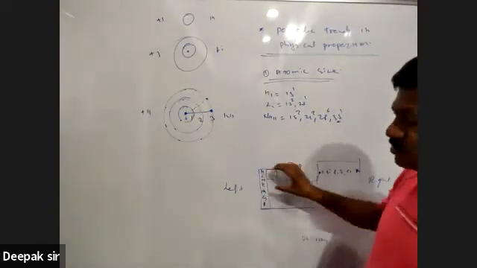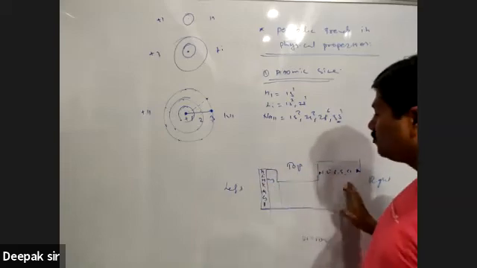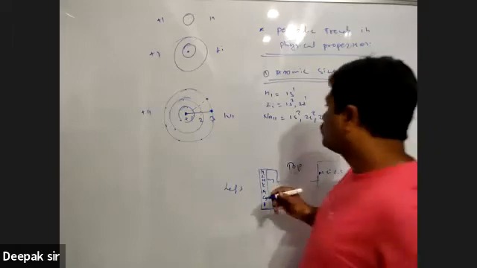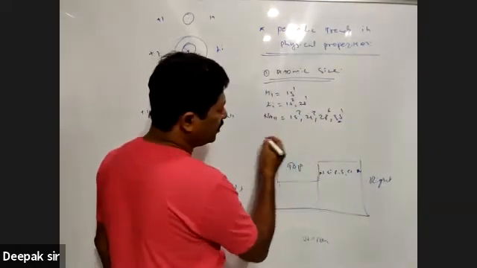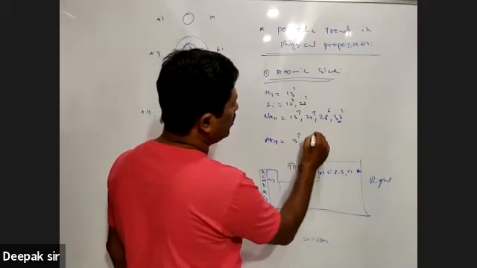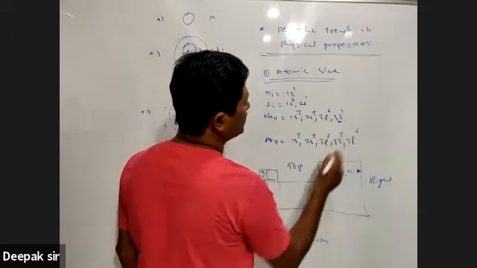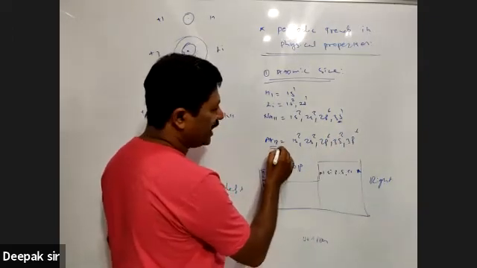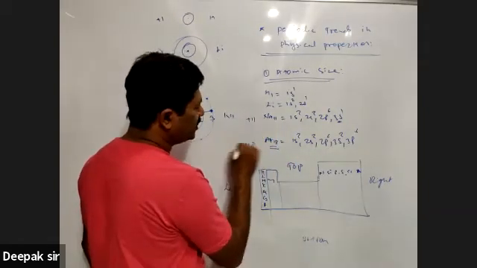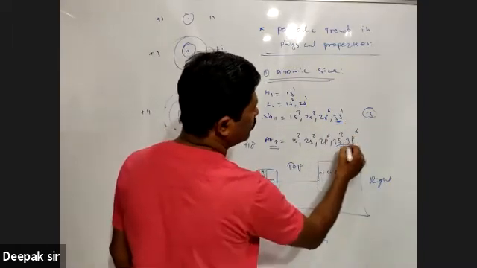Let's move across the period. When we move across the period, left to right, see, sodium, magnesium, aluminium, silicon, chlorine, argon. तो सोडियम का ये है, आर्गन 18 आता है. So क्या होगा? 1s2, 2s2, 2p6 and 3s2, 3p6. So this is the electronic configuration of argon, 18. So sodium has nuclear charge +11, argon has nuclear charge +18. Sodium has outermost shell, third shell, and argon also has outermost shell, third shell.